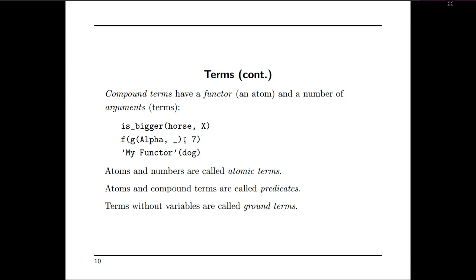So remember, atoms and numbers are called atomic terms. Atoms and compound terms are called predicates. Terms without variables are called ground terms. So these are the terminology you must remember.